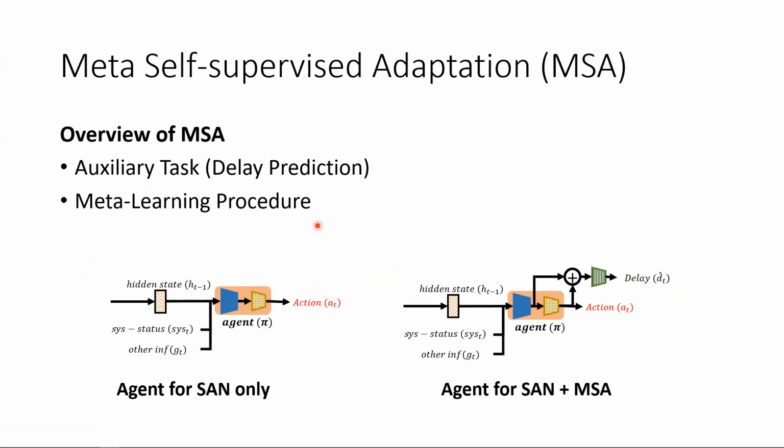To solve the challenging problem, we designed two parts for MSA. First, we introduced an auxiliary task of delay prediction, where our agent is now trained to both produce a policy as well as to predict the delay of the selected action. In the figure, we can see that we add another head onto the agent for SAN. Importantly, delay prediction has some connection with the agent's policy, as it is directly related to the system status and the model's computational cost.